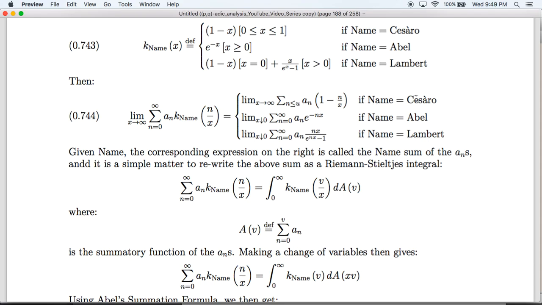Then, if name equals Cesaro, this limit is equal to this. If name is equal to Abel, the limit is equal to this. And if name is equal to Lambert, the limit is equal to this. These names, incidentally, refer to different summability techniques. In particular, we say that a_n is Cesaro summable if this limit converges. We say it is Abel summable if this limit converges. And we say it is Lambert summable if this limit converges.